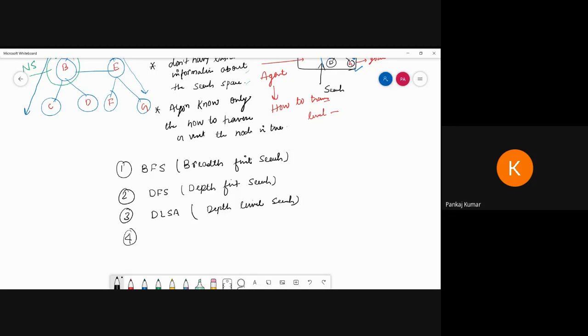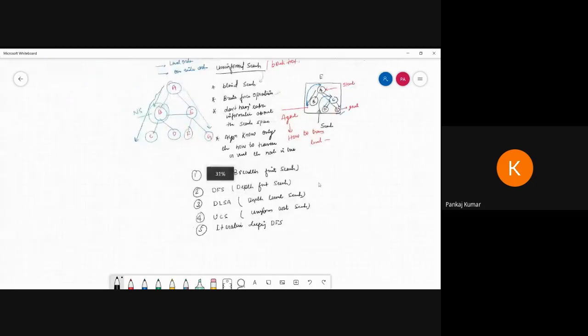The fourth one we are going to discuss is UCS, uniform cost search. And the fifth one is iterative deepening DFS, depth first search. These five algorithms come inside the uninformed search that we are going to discuss.